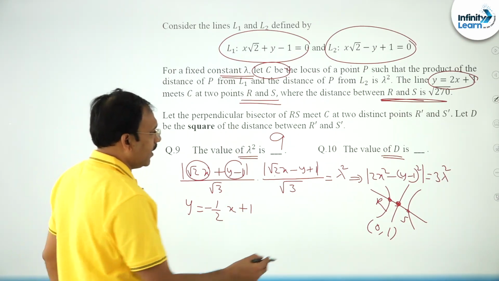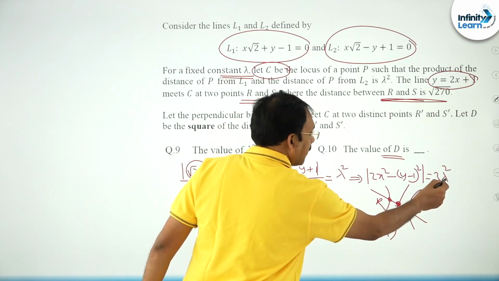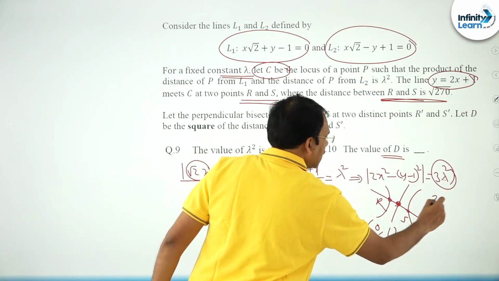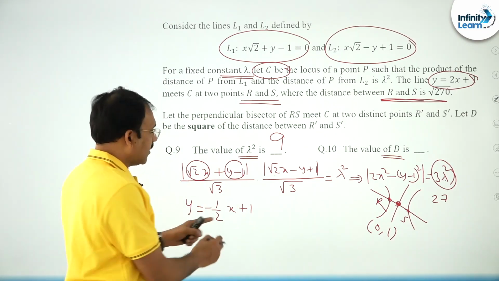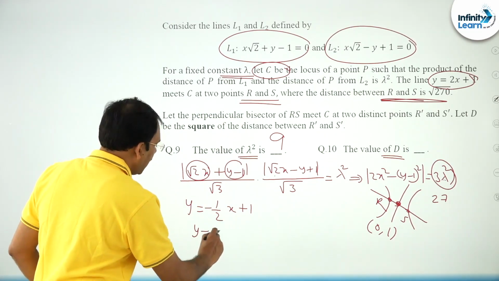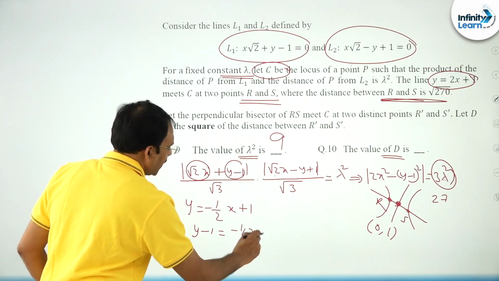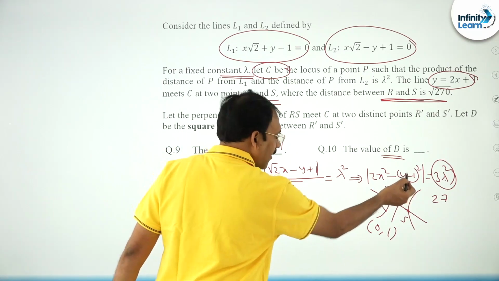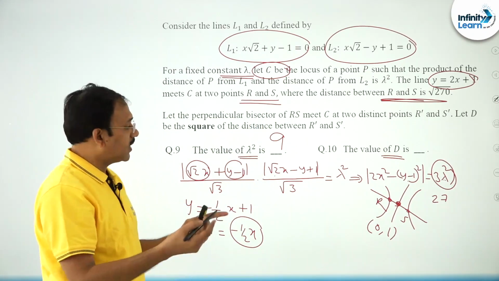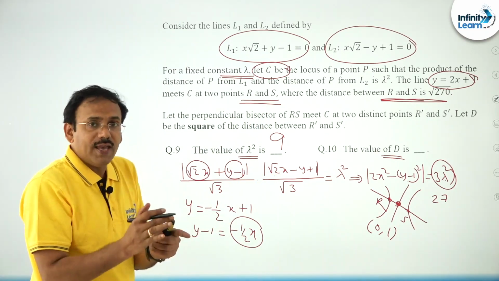Now, in the same way, this is the curve where you know lambda square is 9, and 9 3s are 27. You just substitute in place of y. Here also y minus 1 can be replaced by minus half x. In the earlier case I substituted 2x, now you substitute minus half x, and you will get a quadratic equation with only an x square term.